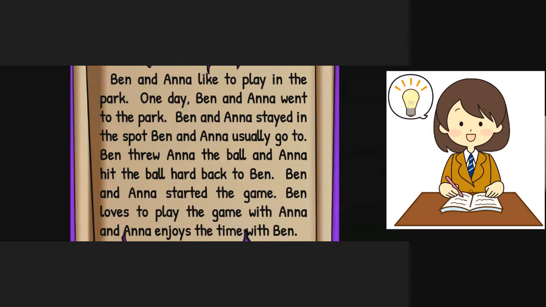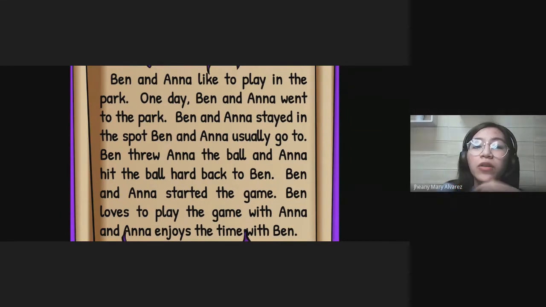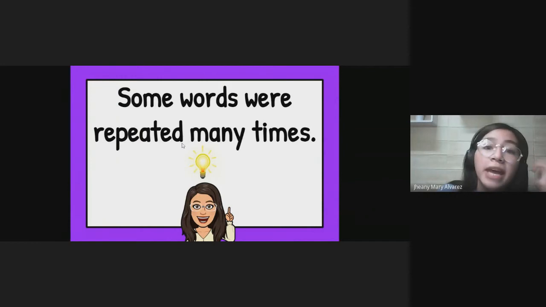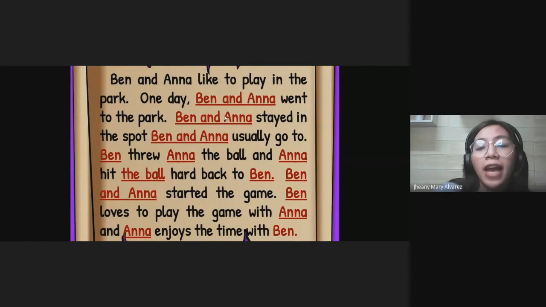It's long. It keeps on saying Ben and Anna, so we have to use the words he and she. Oh, very good. So in this message, some words were repeated many times. According to Misha, what are these words? Ben and Anna. We kept on repeating the names Ben and Anna, and other words like the park, the ball.